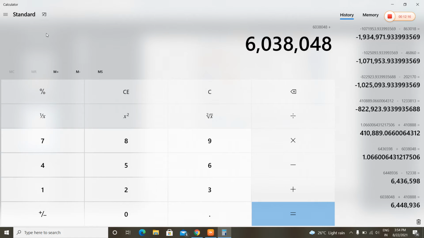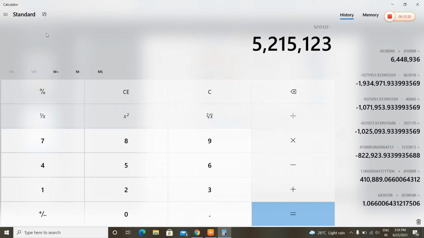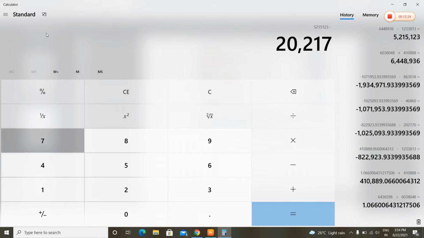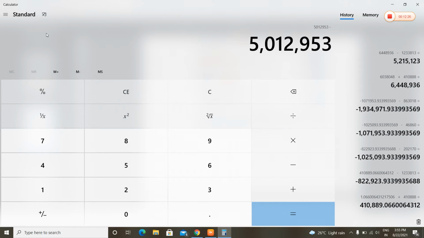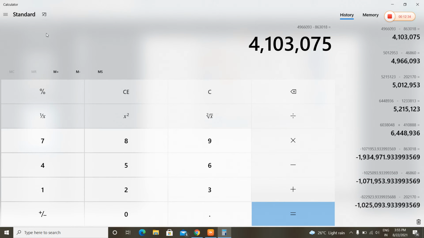60,38,048 plus 4,10,888 minus 12,33,813 minus 2,02,170 rupees minus 46,860 minus 863,018. This comes out to be 41,03,075 rupees.